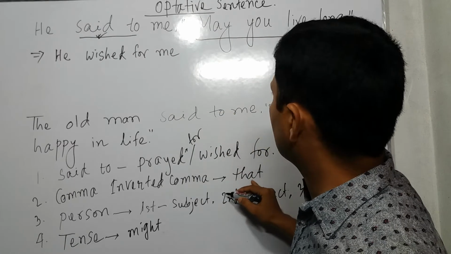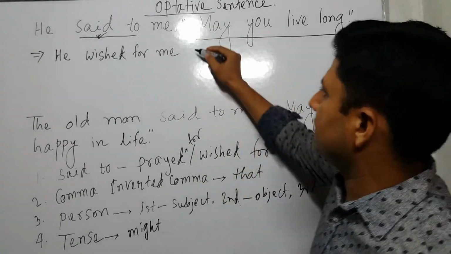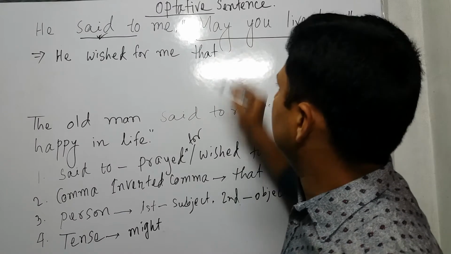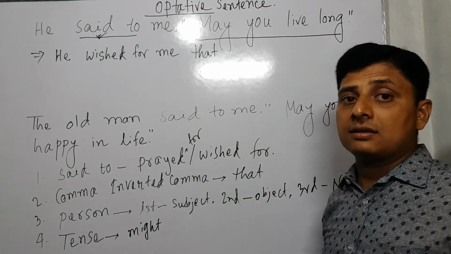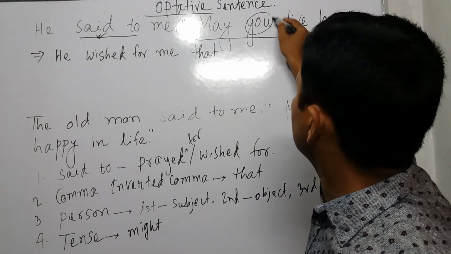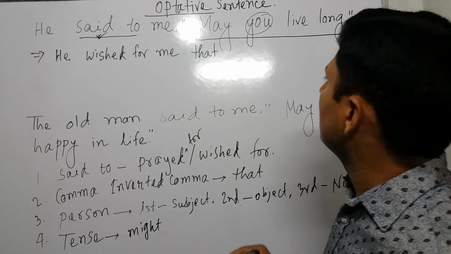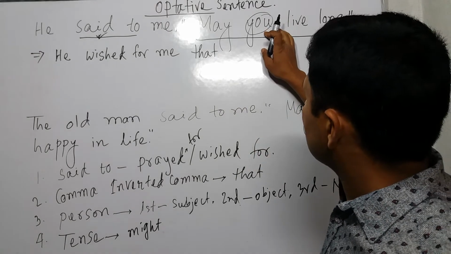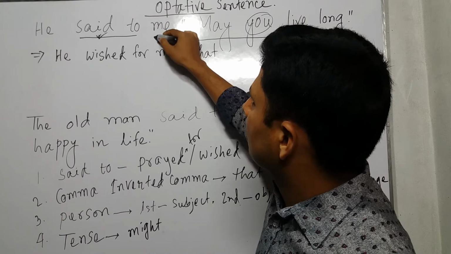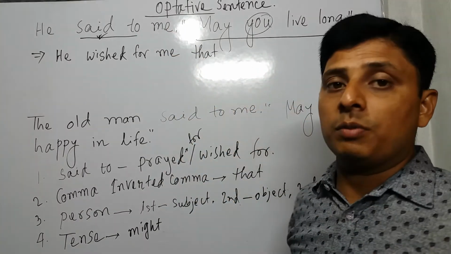Instead of comma, inverted comma, we use that to add the second sentence. And then the rule, that is person. Here the person is you, second person, which depends on the object. So here it is me. What is the subjective form of me?